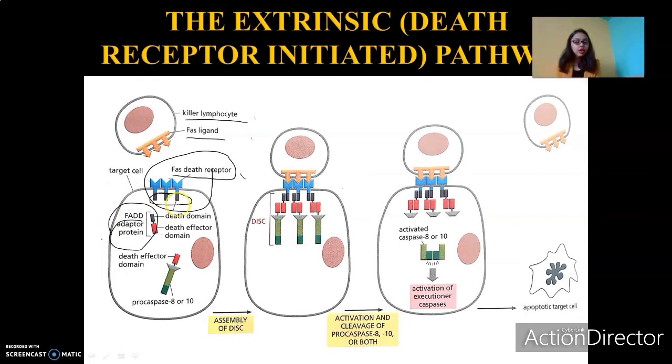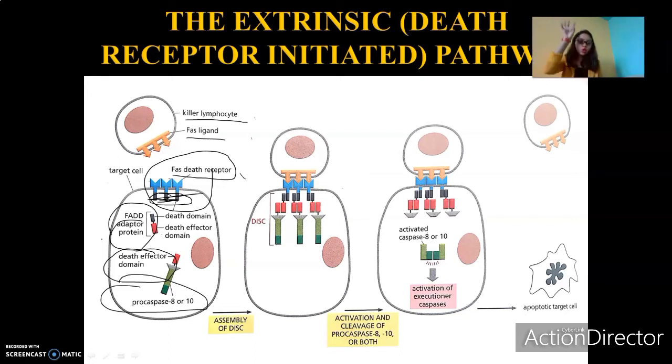So the cytosolic tail of our receptor recruits the FADD adapter protein. This FADD adapter protein in turn recruits procaspase 8 or 10, which are the initiator procaspases, through the death effector domain. This is actually not as confusing as it sounds. In the previous intrinsic pathway, what did we see?